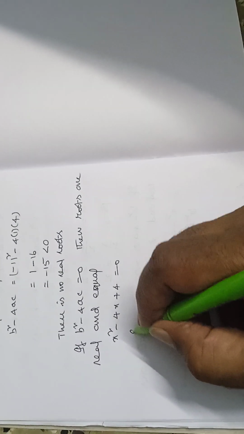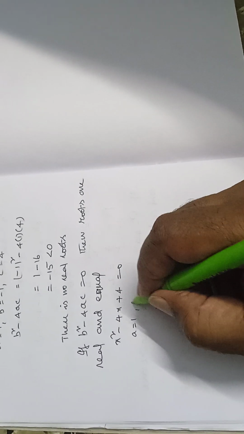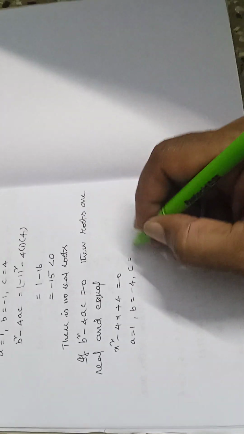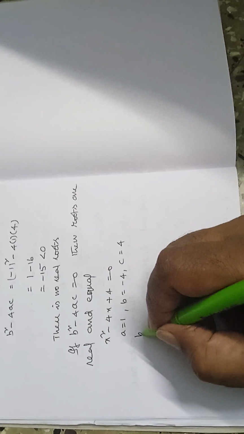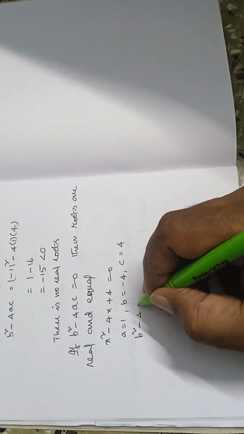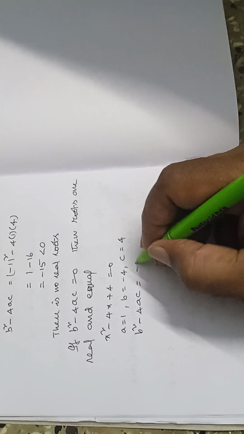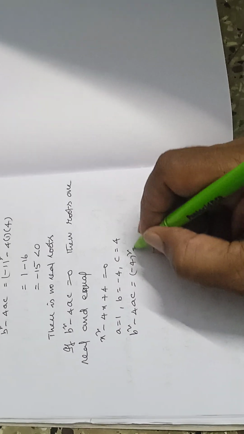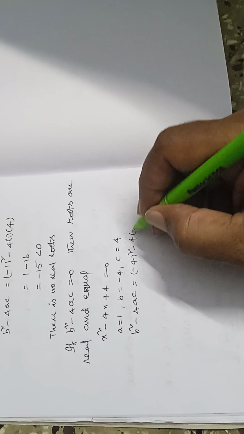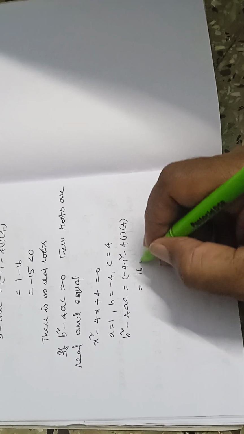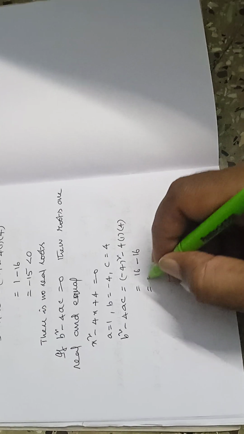Here a is equal to 1, b is equal to minus 4 and c is equal to 4. Therefore, b square minus 4ac is equal to minus 4 whole square minus 4 into 1 into 4, which is 16 minus 16, equal to 0.